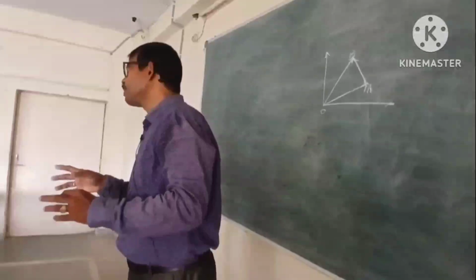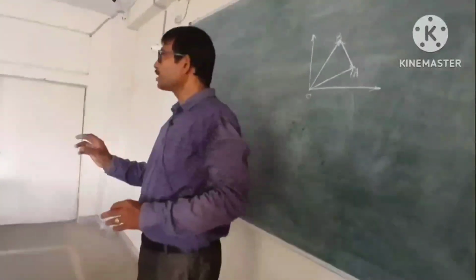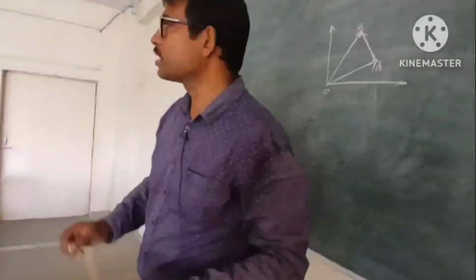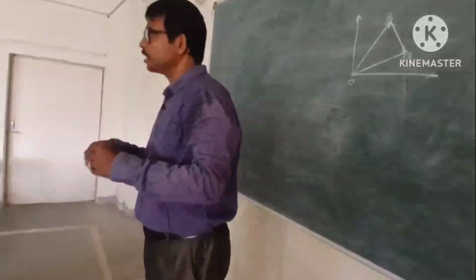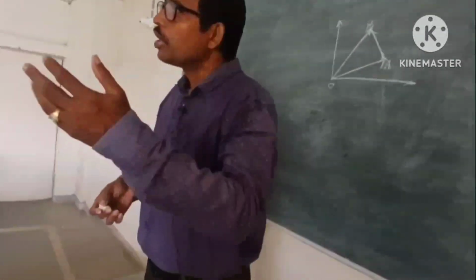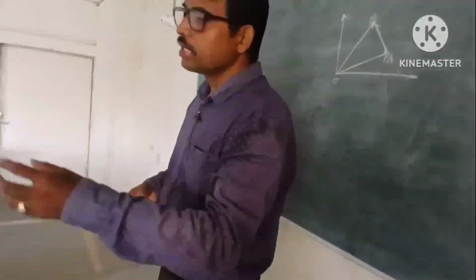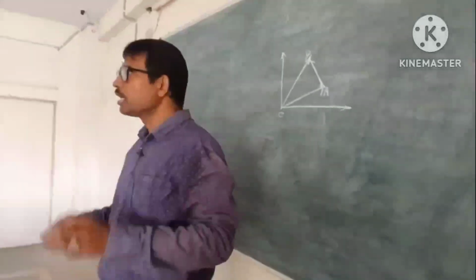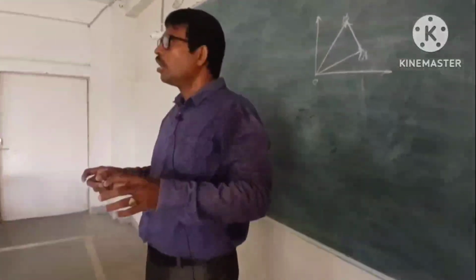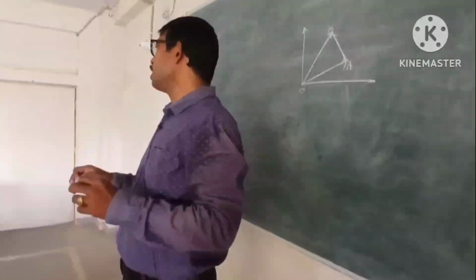These are the important points to make things clear and concise, and simplification becomes easy. You need vectors. Okay, this is about the need and importance of vectors.